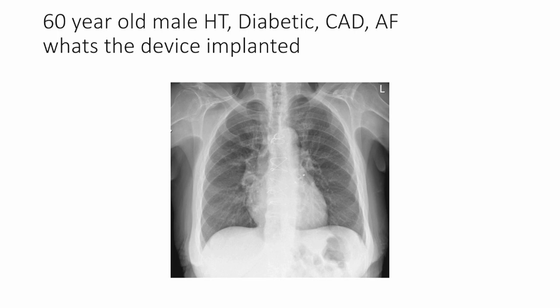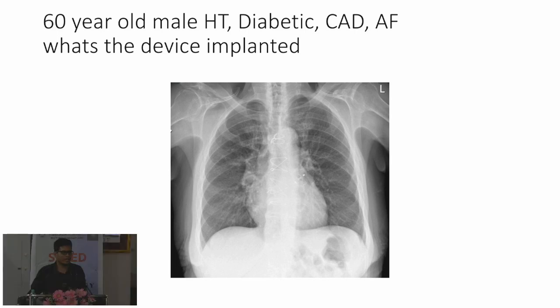This is a 60-year-old male, hypertensive, diabetic, CAD, atrial fibrillation. Can you see some device implanted? How do you say that this is Watchman? You can see there are two discs, one here and another here. Watchman is not two discs. It is Amulet. You should first say it is an appendage closure, not jump into the device. This also was asked in DNB 22. It's all from those DNB slides. You should know the indication of appendage closure.